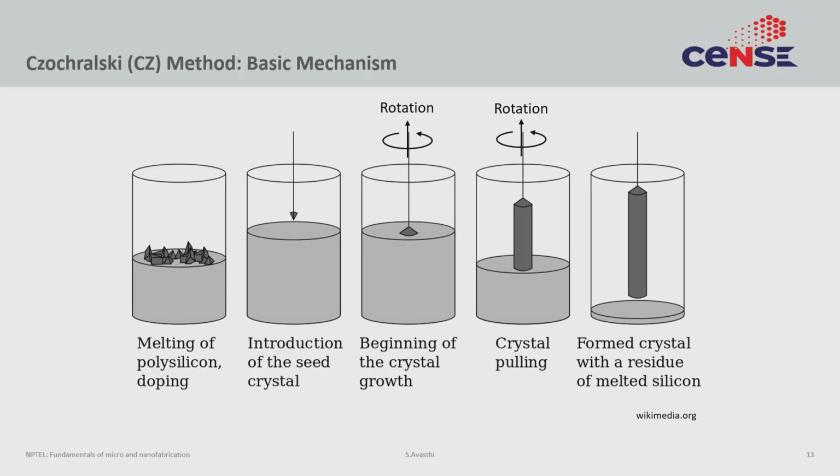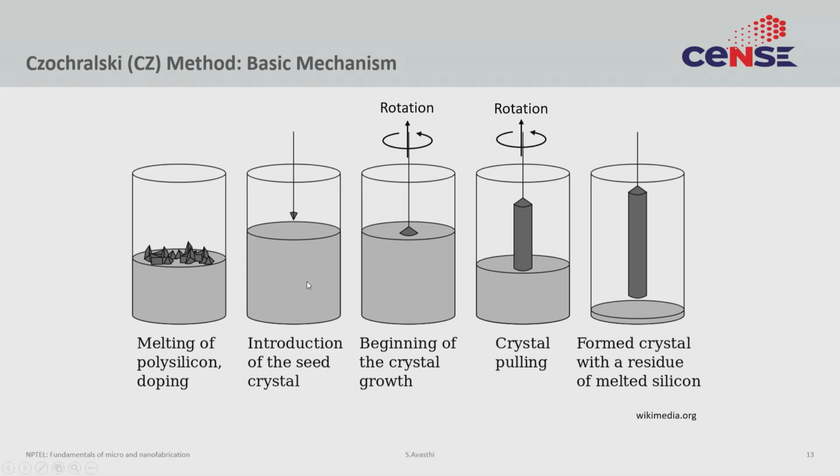Okay. So, the basic mechanism of the Czochralski method is given in this slide. You start by taking your polysilicon and melting it. So, you heat it up to above the melting temperature of silicon. Once it has completely melted, you can at this stage add a certain amount of dopants. The amount of dopants you add will define the resistivity of the eventual wafer.